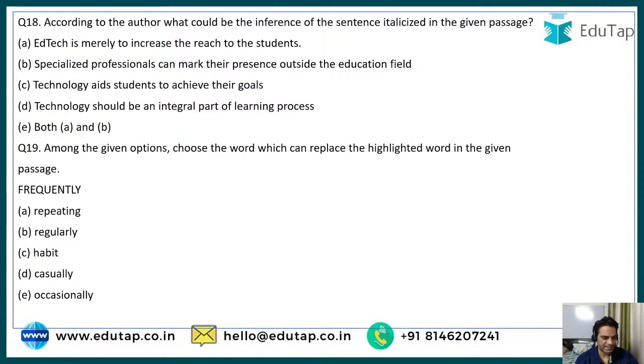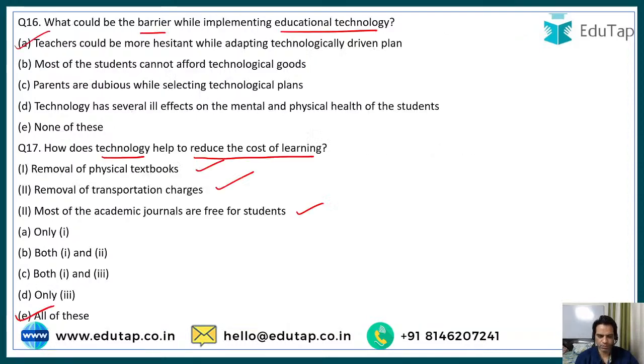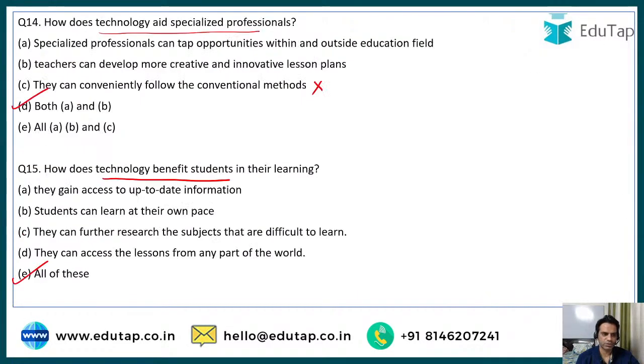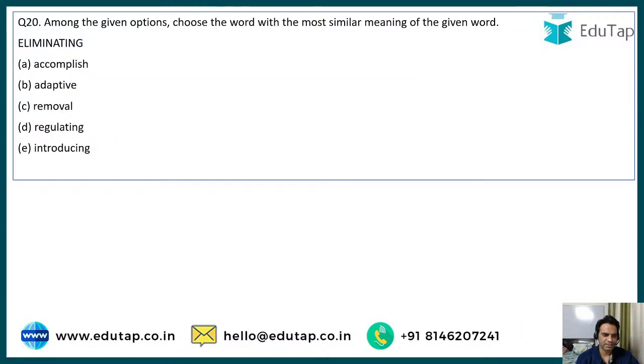Let's look at question number 19, guys. Choose the word which can replace the highlighted word frequently. So repeating, regularly, habit, casually, or occasionally. Well, let's read the sentence. Children today frequently use their smartphones and tablets outside of school hours and should be trusted with the responsibility during school as well. So children today frequently use their smartphones. What should be the replacement for frequently, guys?